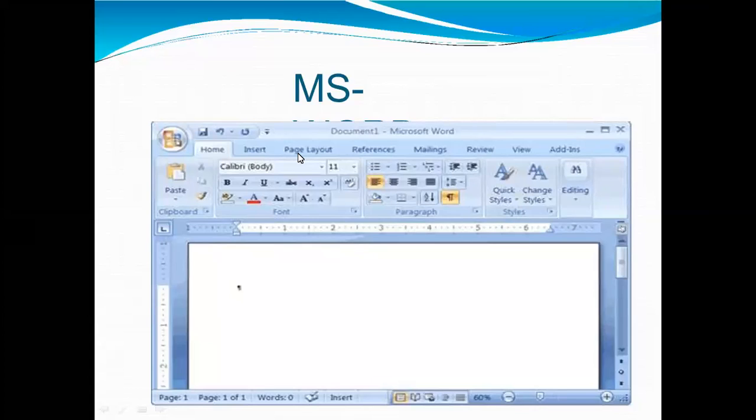You can change the font color from here, the font size from here, and the font style from here, and change the alignment also, and bullets and line spacing. The basic elements which one may need to edit their document are available under the Home option.